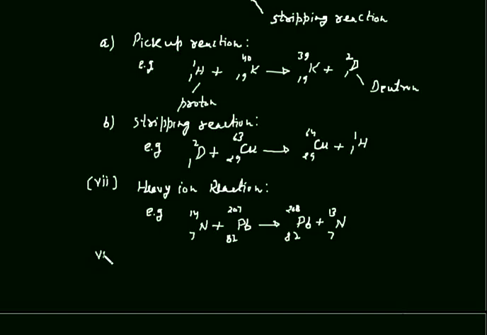The eighth type of nuclear reaction is spallation reactions.